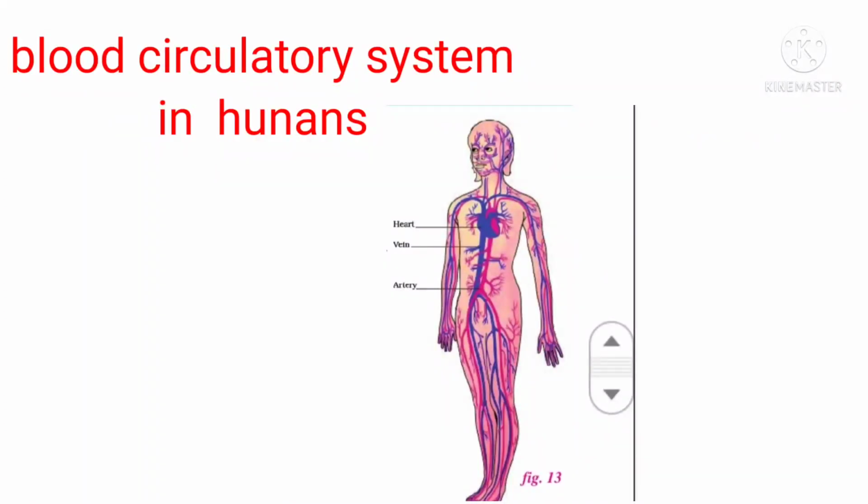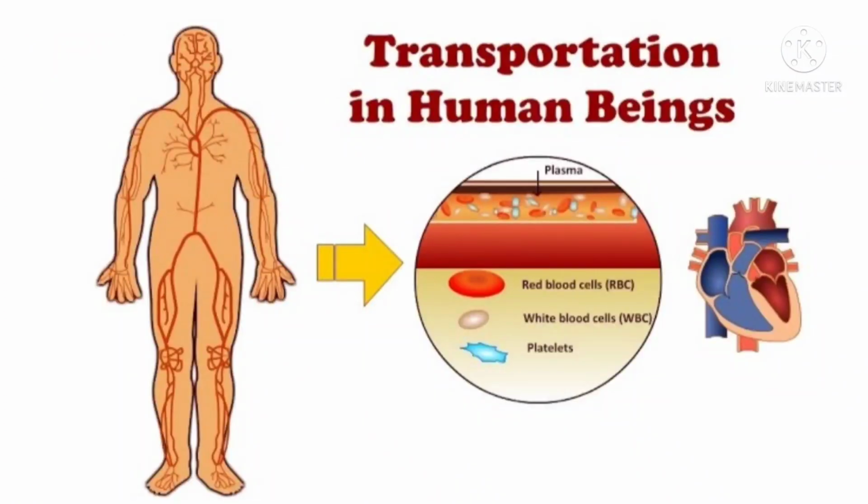Before we go to the concept, we will discuss the introduction to the blood circulatory system in humans. All living organisms need nutrients, gases, liquids, etc. for growth and maintenance of the body.